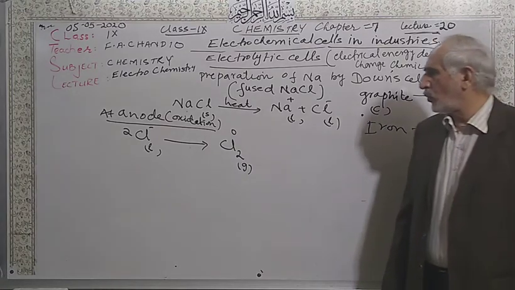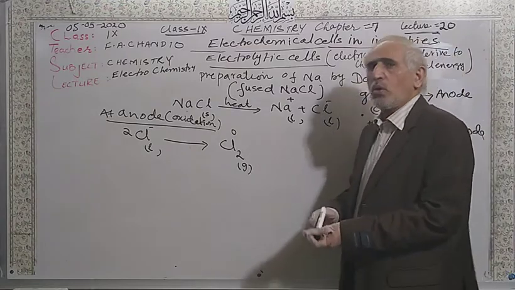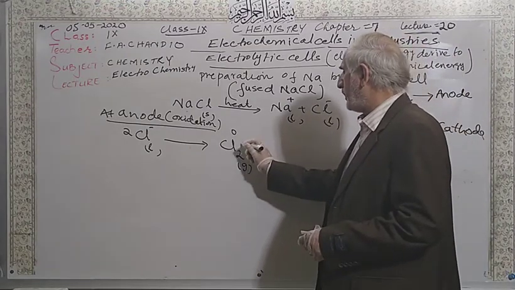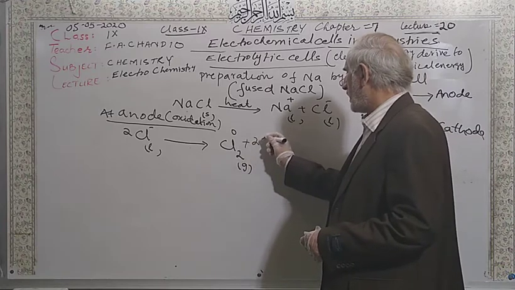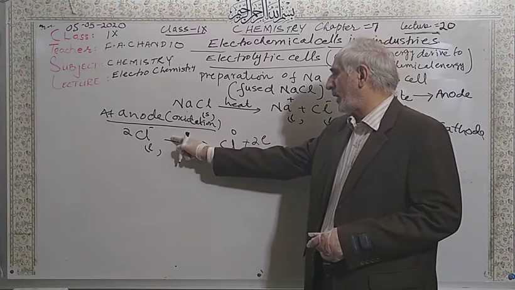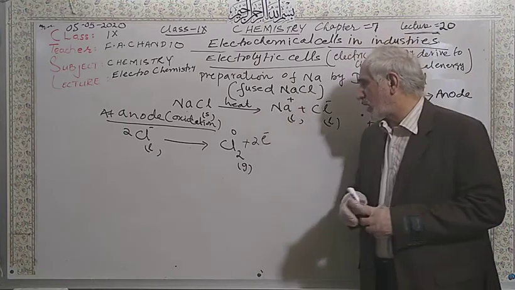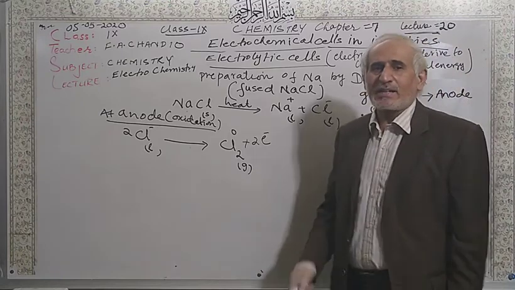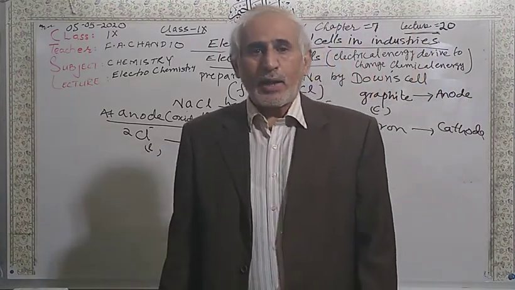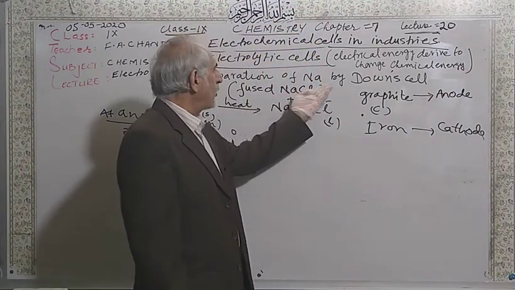Chloride ions move towards the anode after passing electricity and they change into chlorine gas, and there will be oxidation. I told you, for oxidation, electrons are written either with a minus or on the product side. So 2 electrons are going to be lost to make chlorine gas. So chlorine gas is collected at an anode, and this is a byproduct because the main product is the preparation of